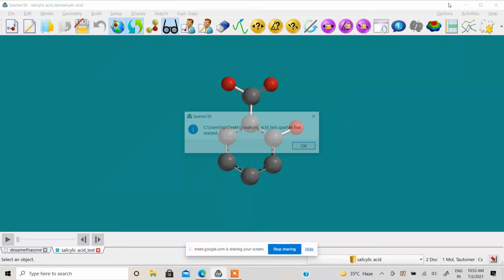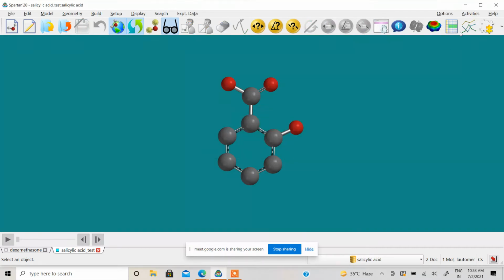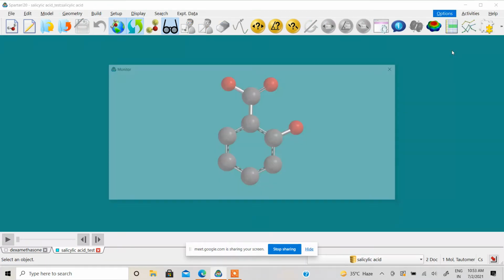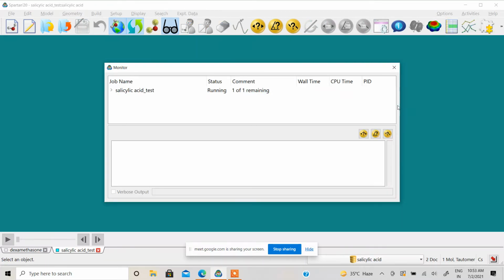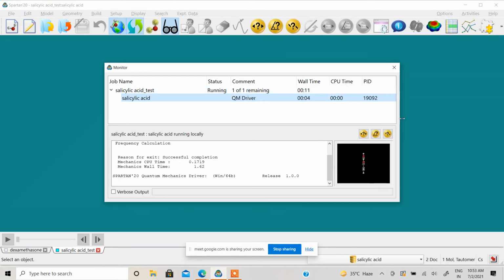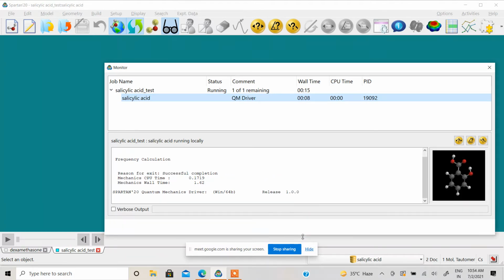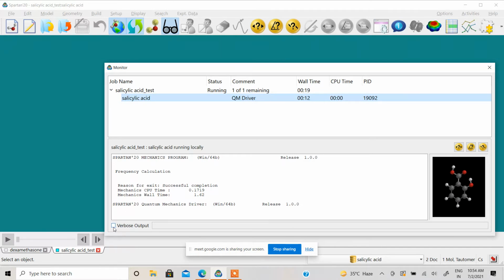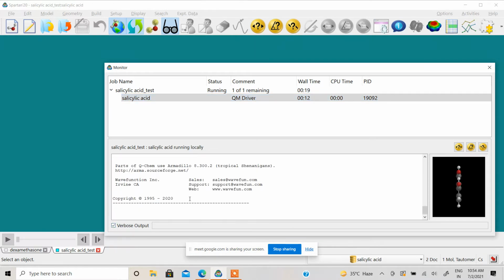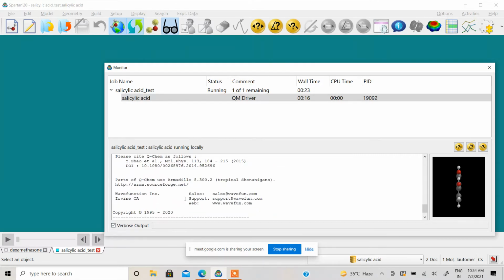Save. So you can see the computation has started, and this is the monitor window. When you click on the monitor window, it will show you what is going on. This is a molecule, calculation is going on, right? You can absorb, right? You can click on the verbose output, it will give you details, the SCF cycles, the merging going on, all details will get here.